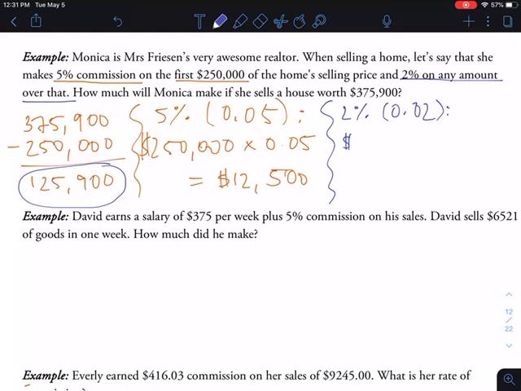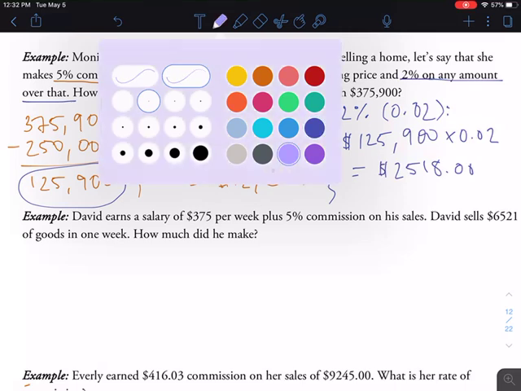So we're just going to take that amount, not the full $375,900, just the remaining part that's over $250,000. And we're going to multiply that by 2%, so by 0.02. And I'm going to plug that into my calculator as well. So $125,900 times 0.02 to represent 2% is going to give me $2,518.00.